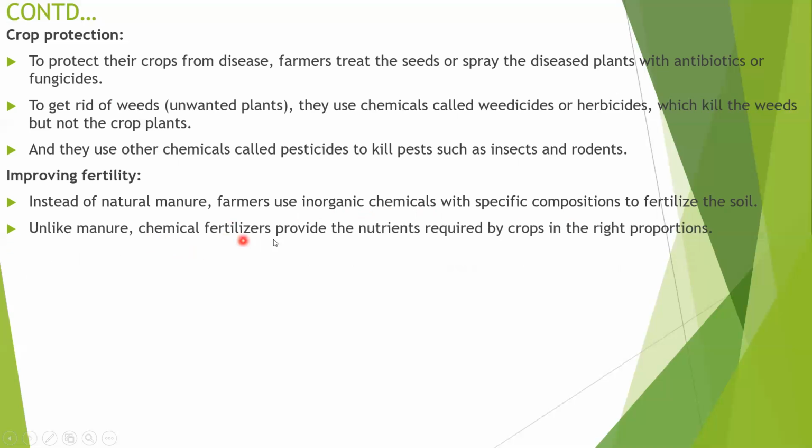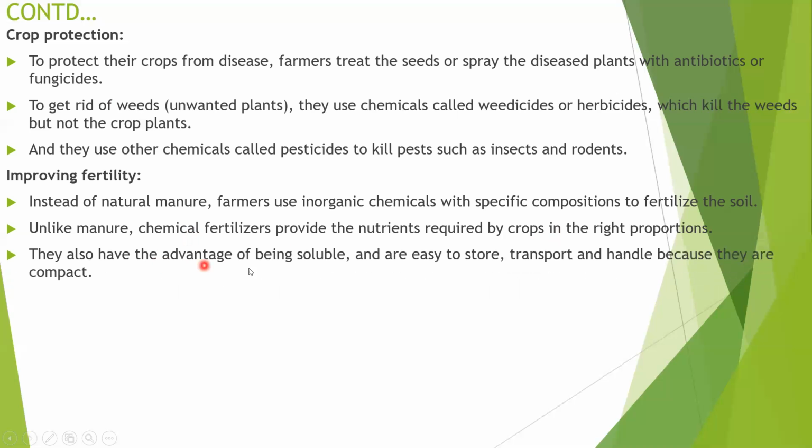Unlike manure, chemical fertilizer provides the nutrients required by the crop in the right proportion. If you use natural manure to provide nutrients, it is a little late, because it has to decompose first, so the nutrients come late. But chemical fertilizer provides nutrients within a short time, and the plant easily takes them up to get very good growth and development.